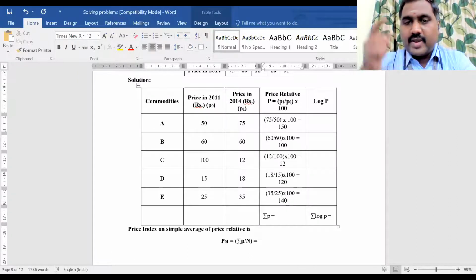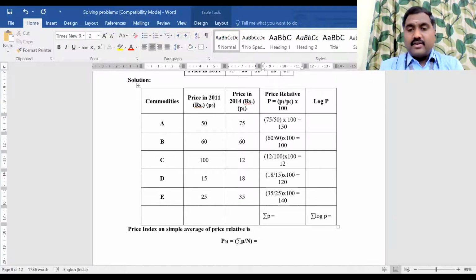140. Okay, good. Now add all the P values. It is 522, sir.